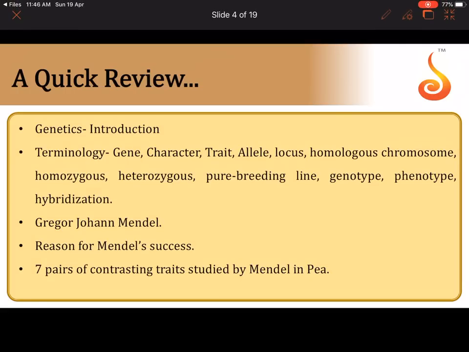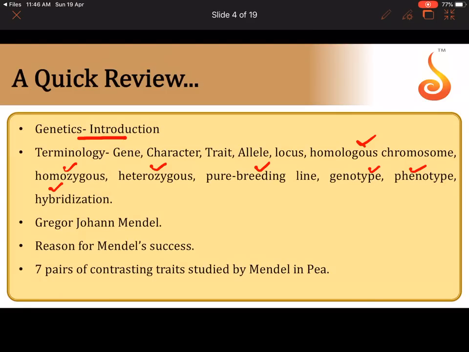A quick review of what we had discussed in the previous lecture. If you remember, in the previous lecture we introduced ourselves to what genetics is. I had told you that genetics is the study of inheritance and variation, and we had also learnt a lot of terminology like gene, character, trait, allele, locus, homologous chromosomes, homozygous, heterozygous, pure breeding line, genotype, phenotype, hybridization, isn't it?